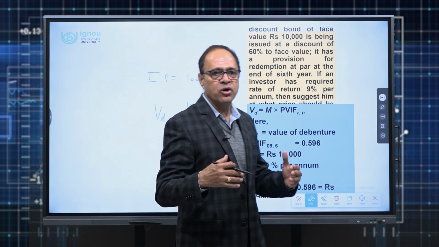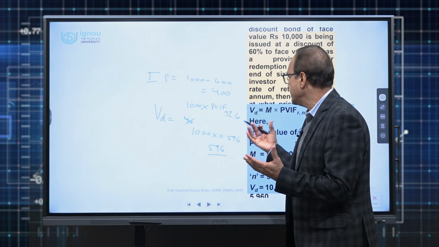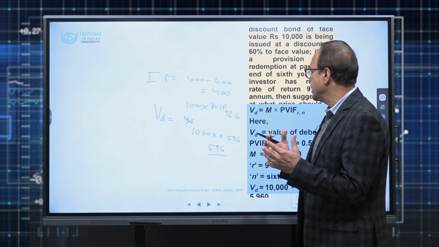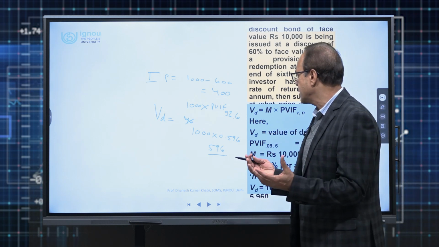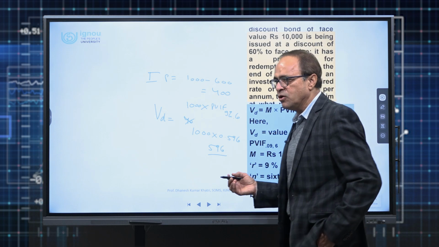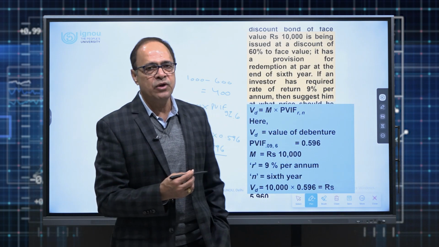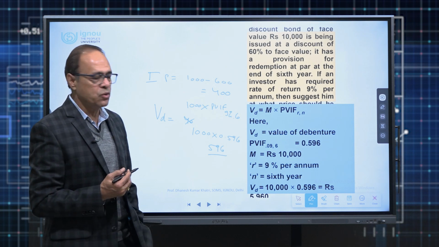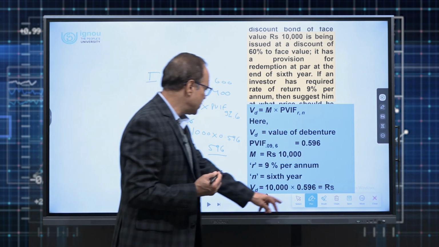So definitely more and more investors who are expecting 9% in this case are willing to buy this debenture, or willing to apply for this debenture from the company. So that is the simple fundamental of present value of a lump sum amount we apply in case of valuation of deep discount bonds or zero coupon bonds. Let us proceed further.